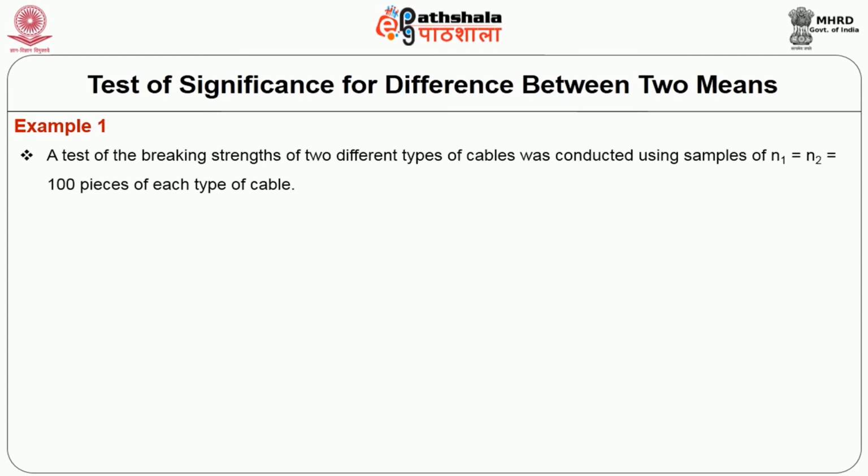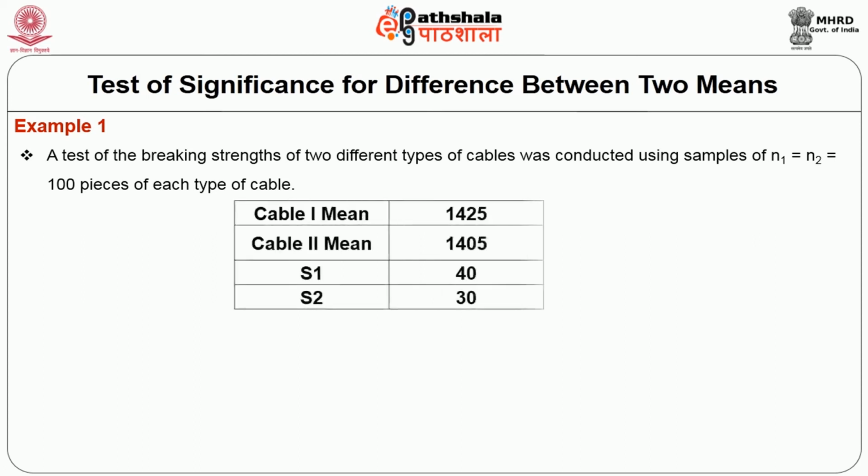A test of the breaking strength of two different types of cables was conducted using samples, N1 is equal to N2 is equal to 100 pieces of each type of cable. And it is noted that cable 1 has a mean of 1425, cable 2 has a mean of 1405. The standard deviation of the first cable is 40 and S2 has a standard deviation of 30.